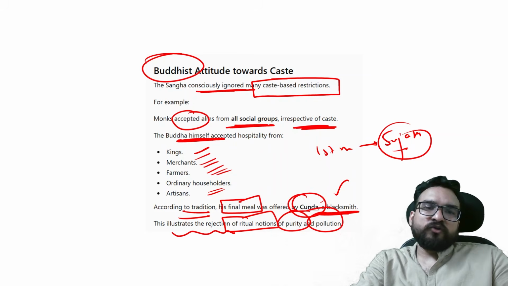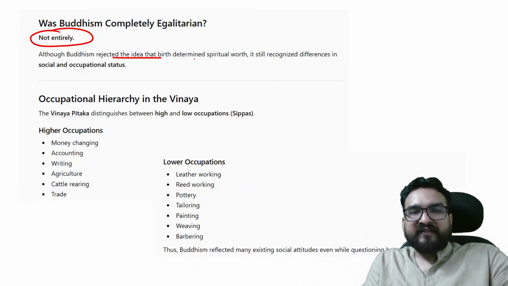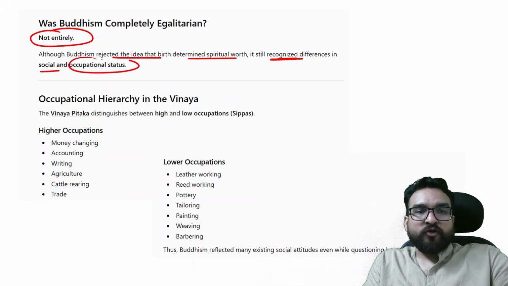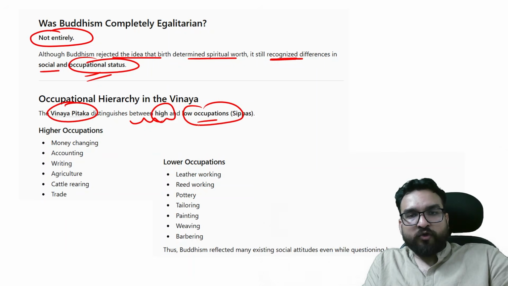But can we say that Buddhists were completely egalitarian in nature? Not entirely. But what is the reason for that? Because although they rejected the idea of birth-based spiritual determination, they still recognized differences in social and occupational status. The Vinaya Pitaka distinguished between high and low occupations.